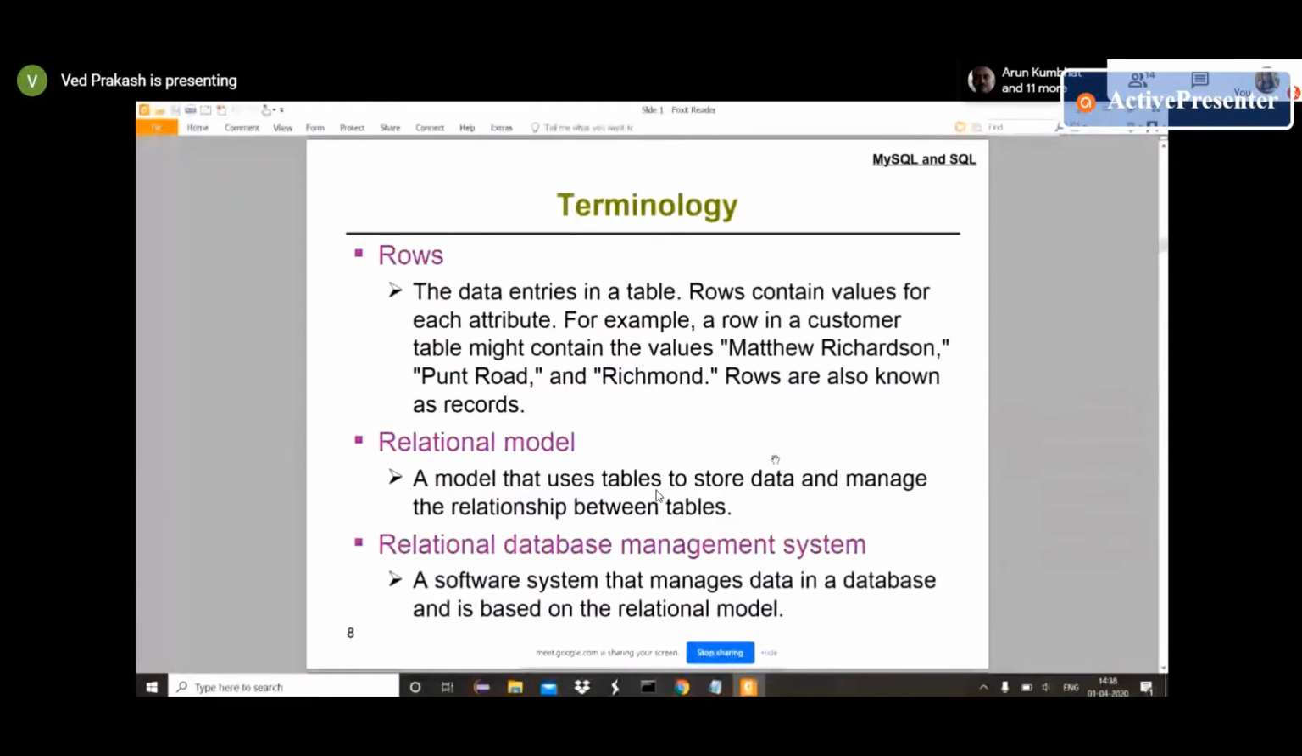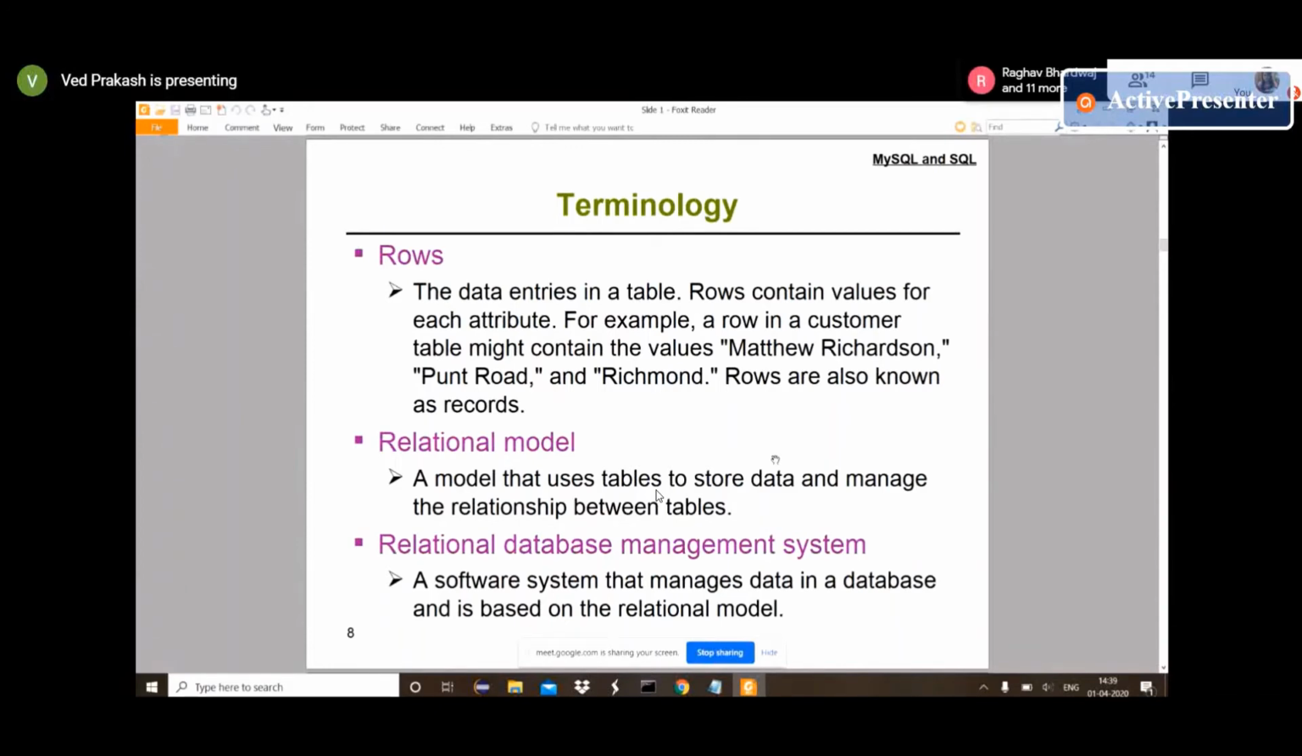So in a column or attribute, whatever value we provide, it's called a row. Like Ved, Prakash, my email ID, it will come as rows, and first name, last name, email ID will come as attributes.